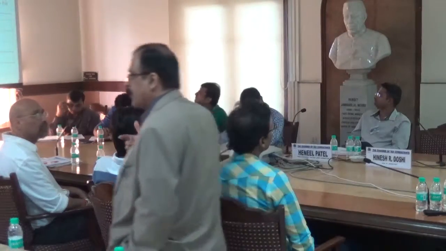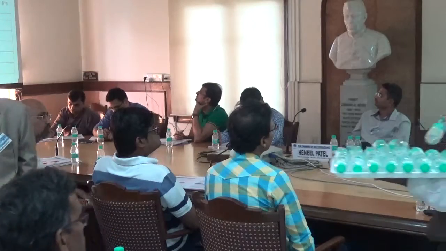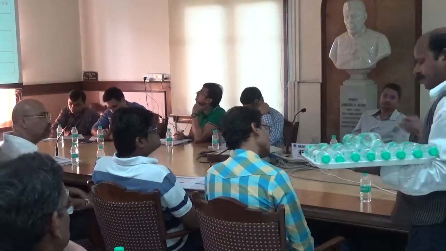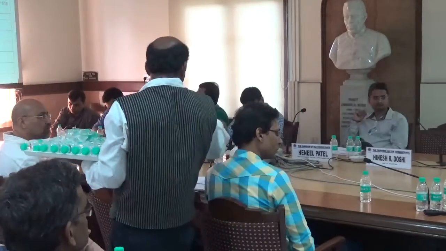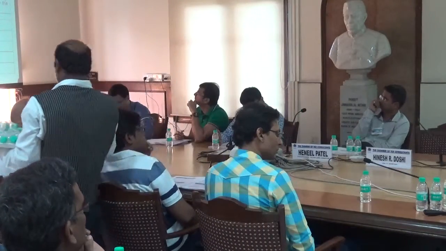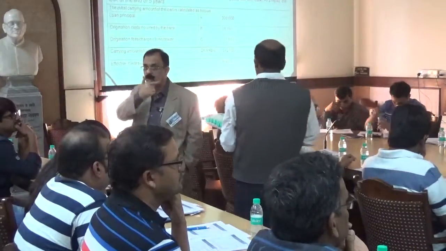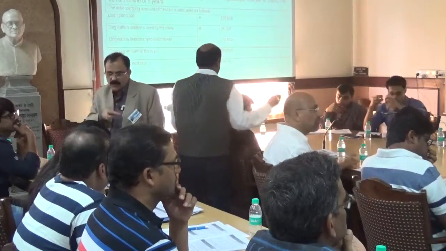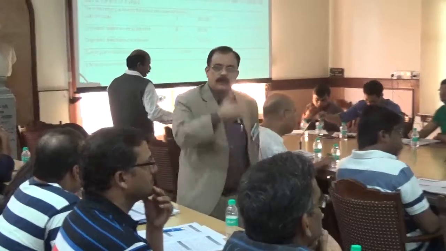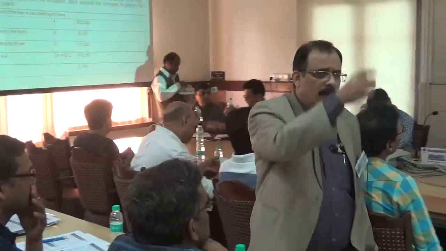The contractual interest rate is 7%, and the effective interest rate will have to be worked out. When you are working out the effective interest rate, you have to take into account the contractual interest of 7% plus the processing fee which you have collected of 12,500, and deduct the direct loan origination costs incurred for this purpose. So basically you do a cash flow projection of this over the period of this loan and come out with an effective interest rate. How will you come out with that effective interest rate? It is basically IRR in an Excel sheet.